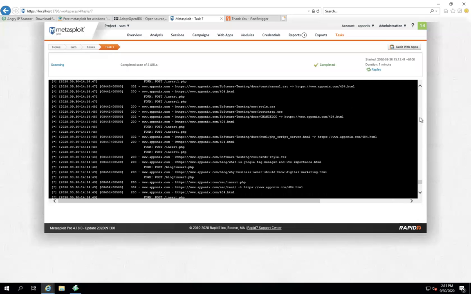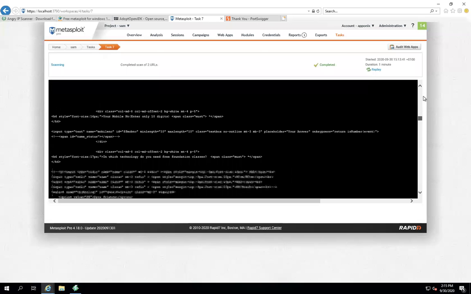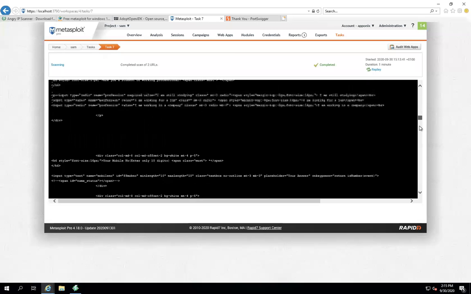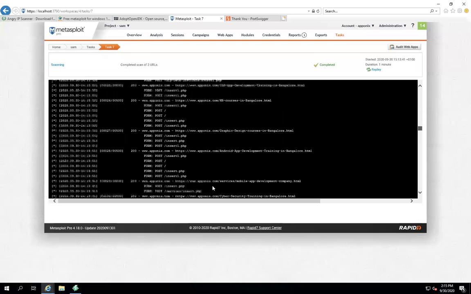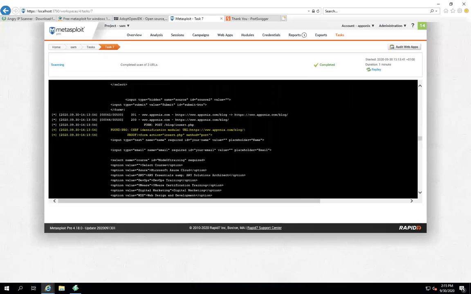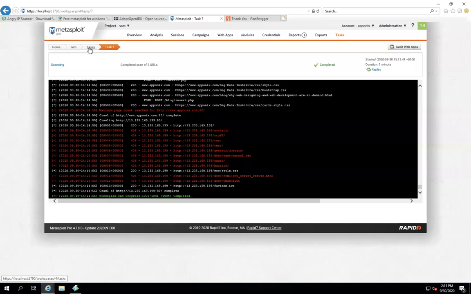So how many pages are there in our Aponix website? And again, what is the code they have written in the front end? Okay, HTML, CSS, Java. Okay, it is giving the complete PHP pages also. So you can see, right, option value, VMware certifications, DevOps certifications, whatever the content is available in the HTML page, everything it is getting the information. See, it is a very good tool, Metasploit. Okay, now it is completed. So come back.